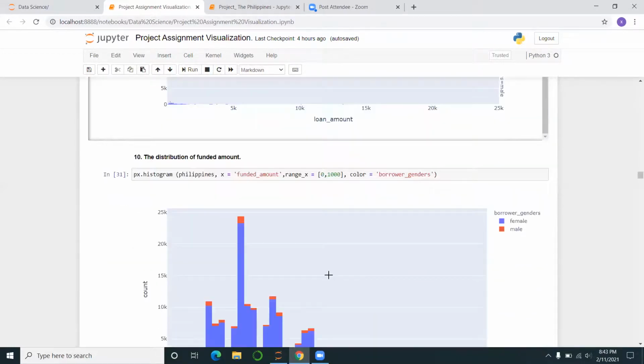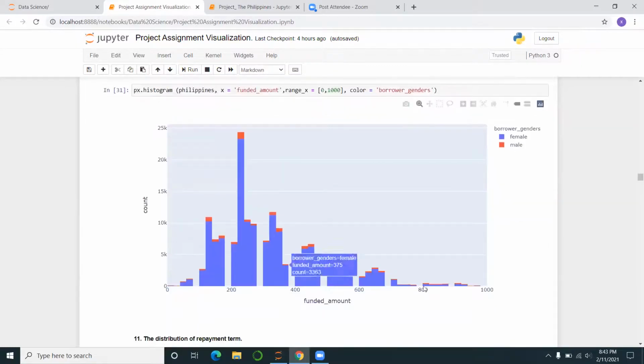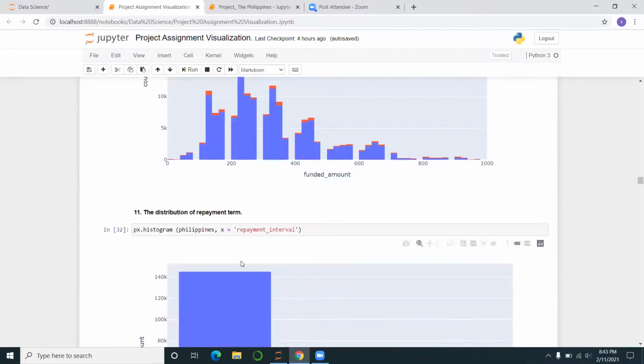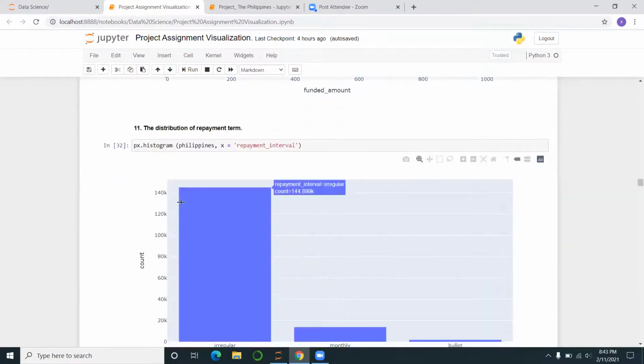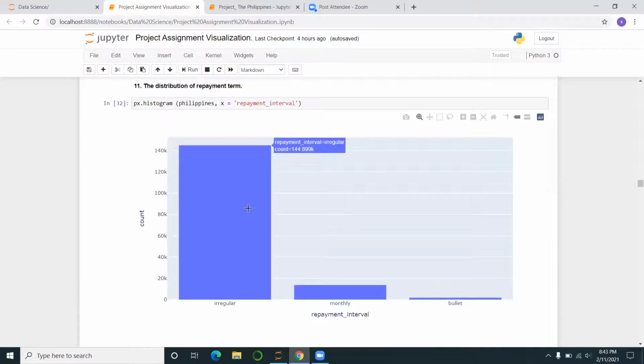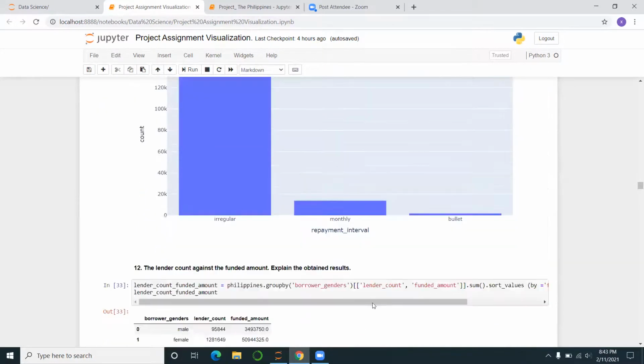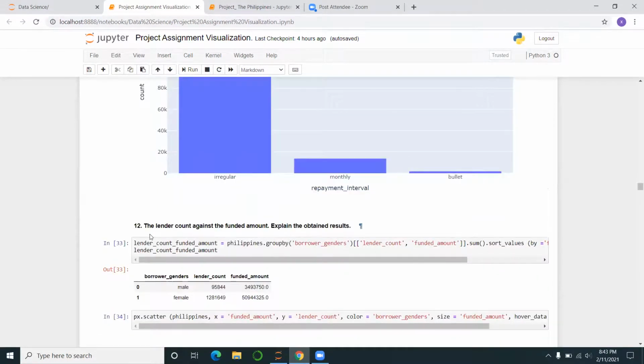And then for the distribution of funded amount, I did a histogram, and this is how it is. I used color as borrower's gender. And then the distribution of repayment, I used a histogram, and mostly, like I said before, Filipinos are irregular loan payers. And then the lender count against the funded amount, explain the obtained results.